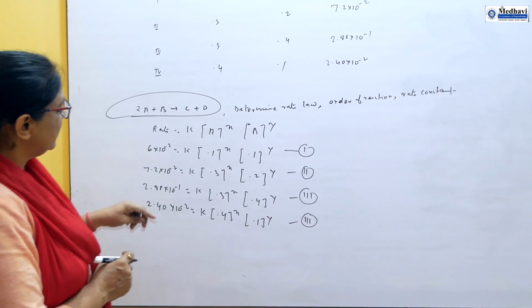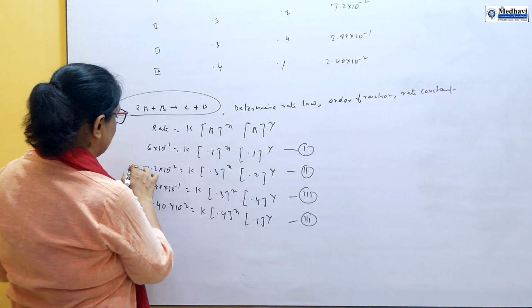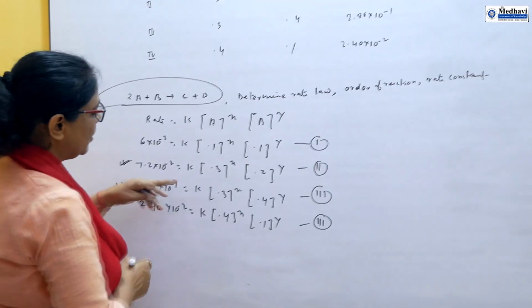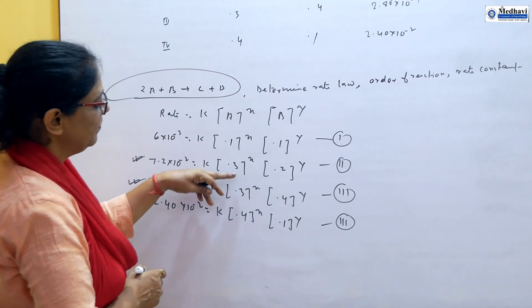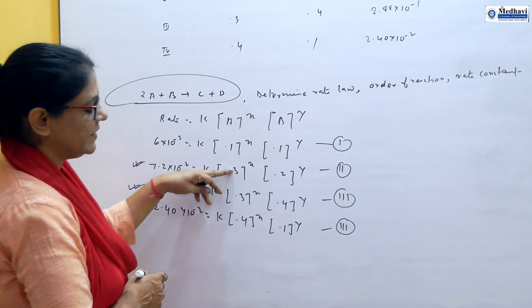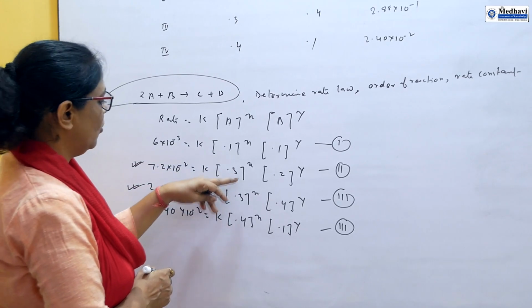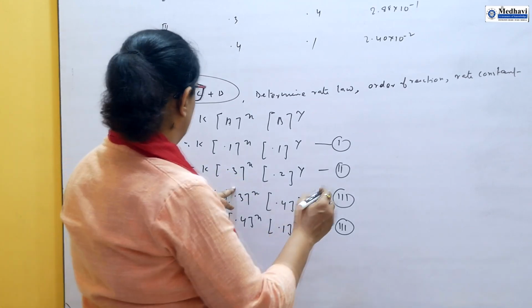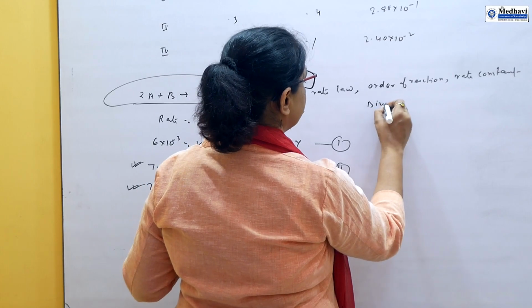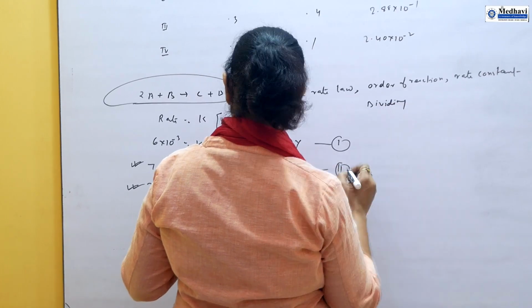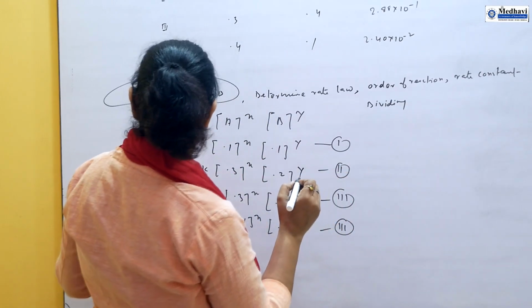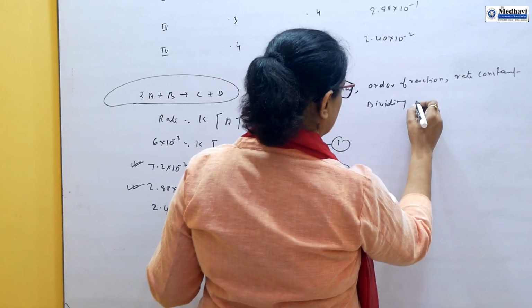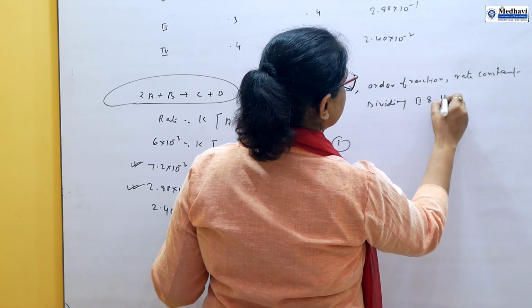So just look at equation 2 and equation 3. If you compare equation 2 and equation 3, you find that the factor of A is the same, so x will be cancelled and you get y. So we divide 2 by 3.